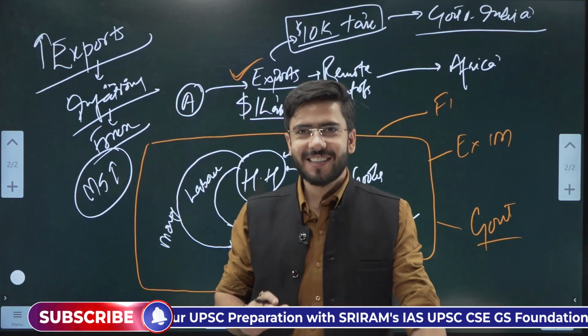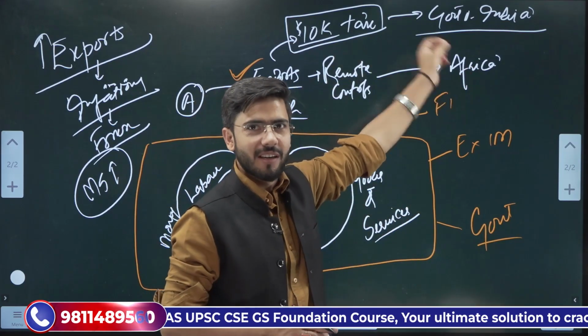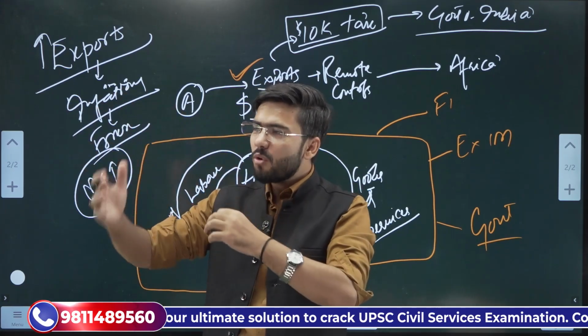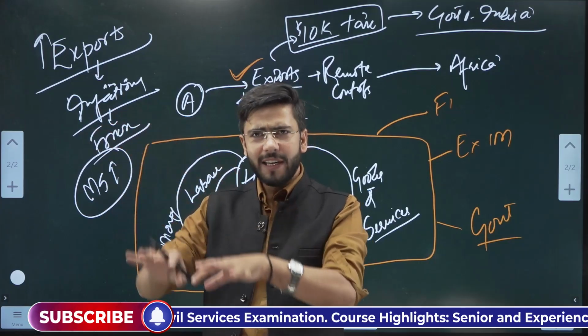Now just understand this. He gave 10,000 rupees to the government. The government used these 10,000 rupees to start building ports. Now these ports will take 10 years, 20 years to build. Then these ports will take 20 more years.